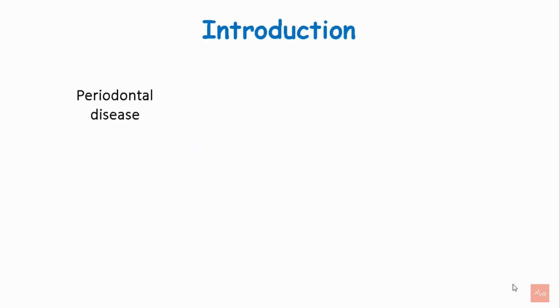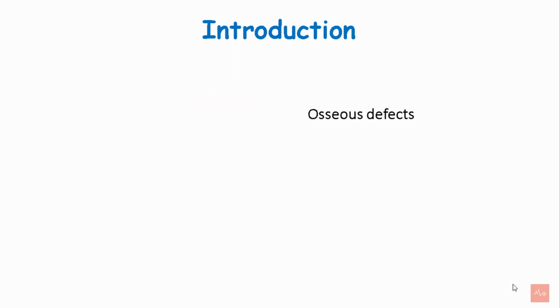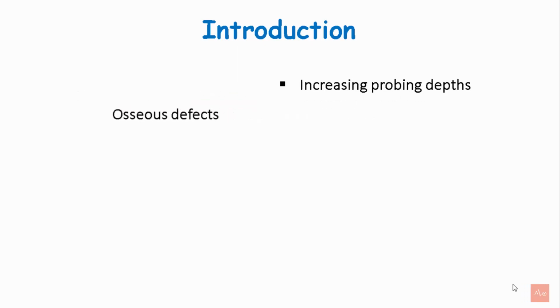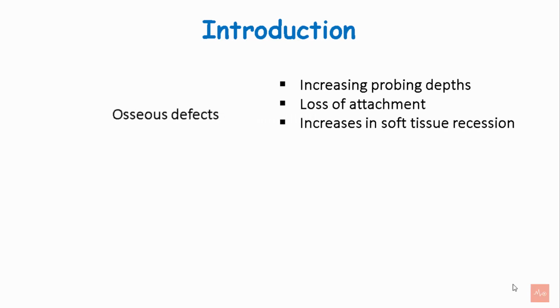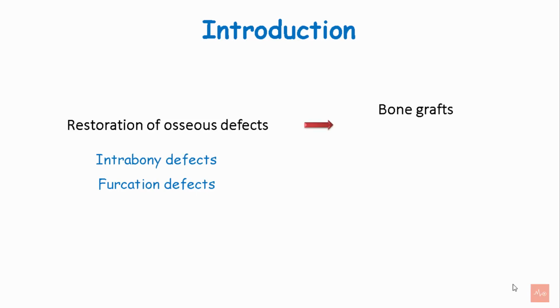Periodontal disease is an inflammatory condition, and its sequel is alveolar bone loss and osseous defects. These osseous defects can lead to increased probing depths, loss of attachment, and also increase in soft tissue recession after non-surgical periodontal therapy. These defects can thus be treated by periodontal regeneration. Restoration of osseous defects, mainly the intrabony defects and furcation defects, is carried out by use of bone grafts and bone substitutes, which are also called biomaterials.